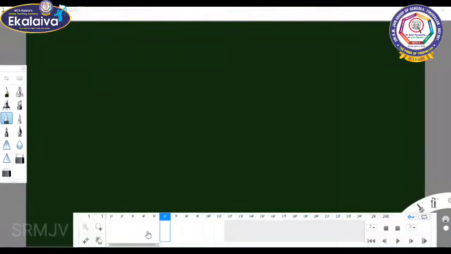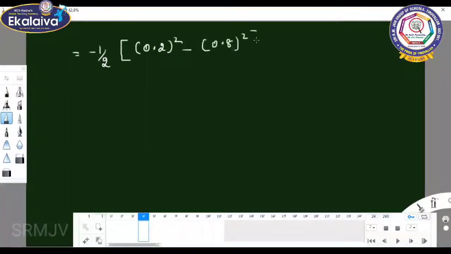So minus 1 by 2 into (2 minus 1.8), which is nothing but 0.2 the whole square, minus (2 minus 1.2), which is 0.8 the whole square.